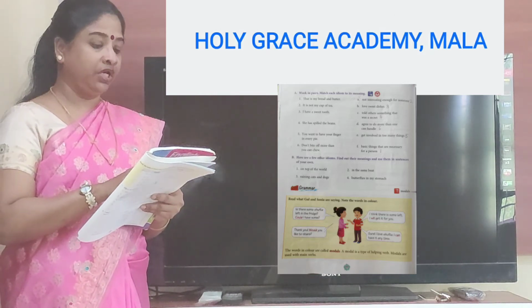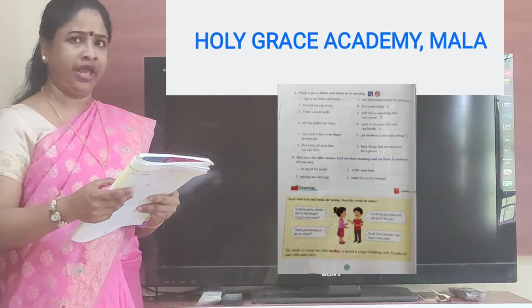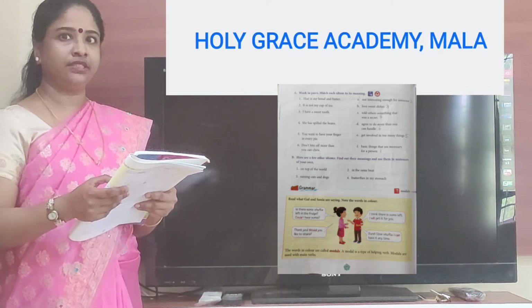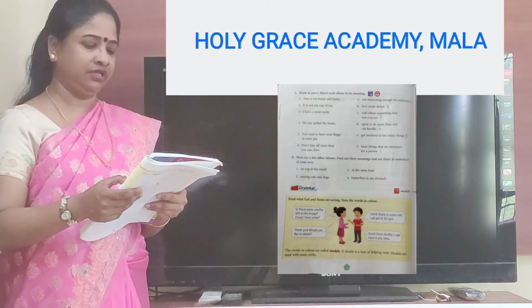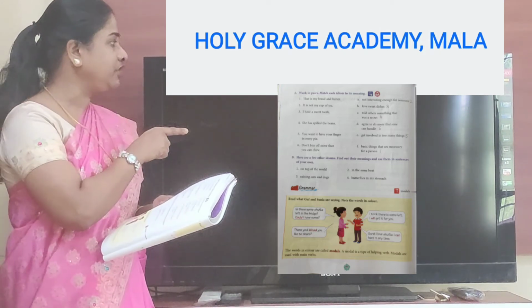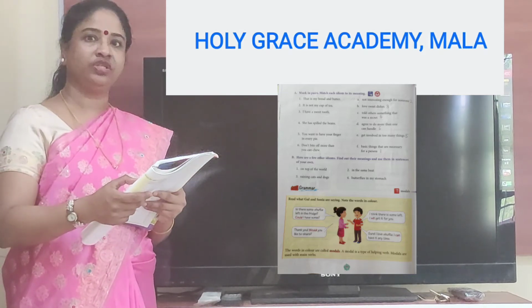Now the fifth one. You want to have your finger in every pie. So the answer, get involved in too many things. So number 5 matches with E.